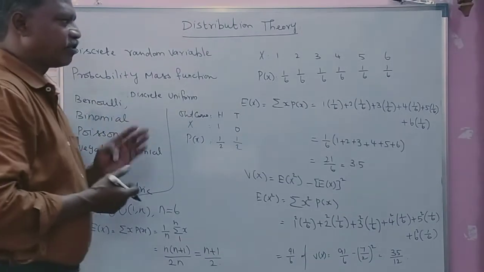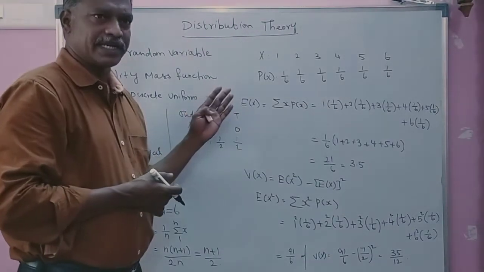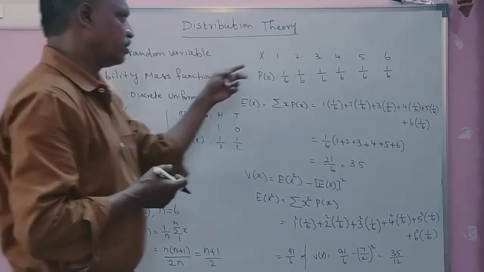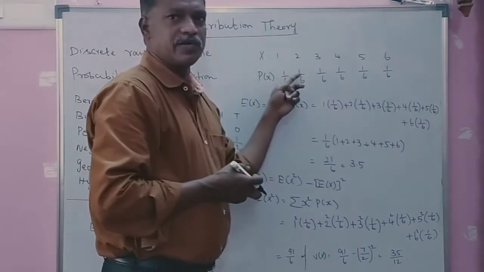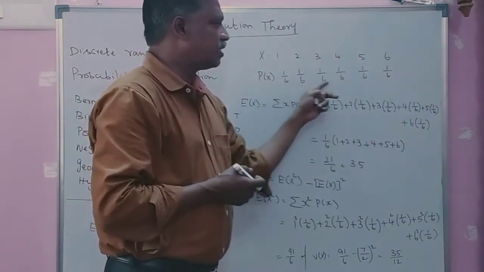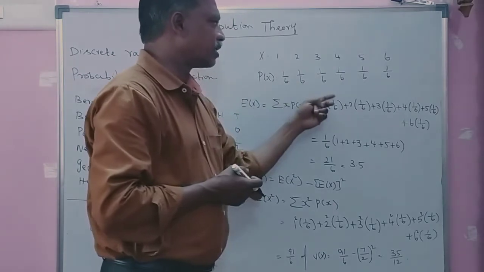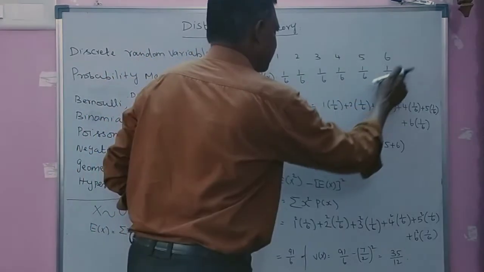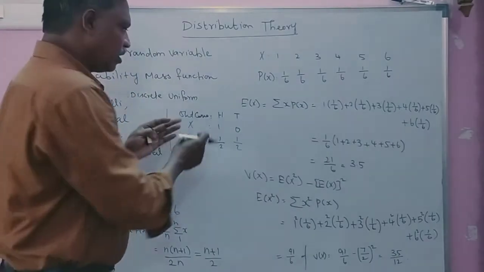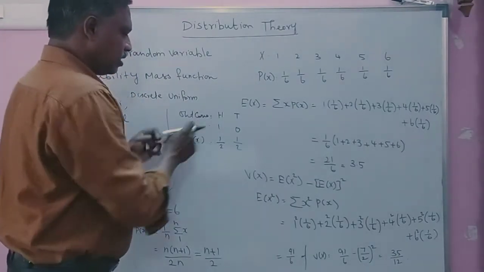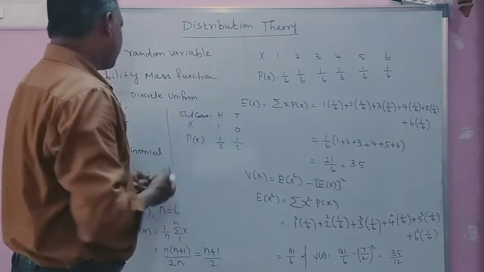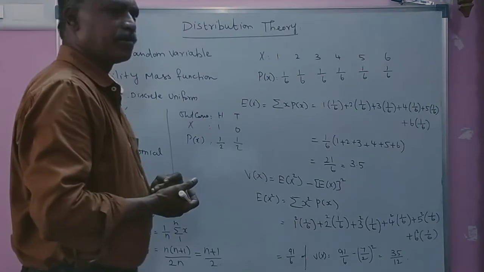Discrete uniform means the random variable takes a countable number of values with equal probability. Consider this example. When we roll a die, there are 6 possible outcomes. Each outcome takes the same, equal probability. Then this experiment follows the discrete uniform distribution. Similarly, tossing a coin once, values 1 and 0 take equal probability. This experiment also follows the discrete uniform distribution.